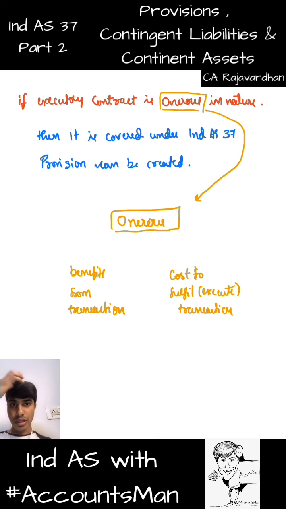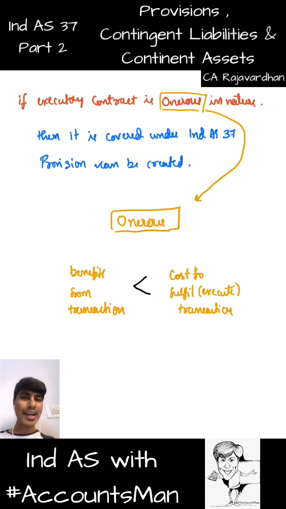You compare these two. Like, once that contract is complete, how much money will you receive? You compare that with the cost that you should incur to execute that contract. When you do this comparison, if the benefit is less and the cost that you should incur is more, meaning there is a certain particular contract that you need to fulfill. By fulfilling that contract, you are under loss. Meaning, in order to fulfill that contract, the amount that you pay is more than what you get by completing that contract. Such an executory contract is called as onerous in nature.